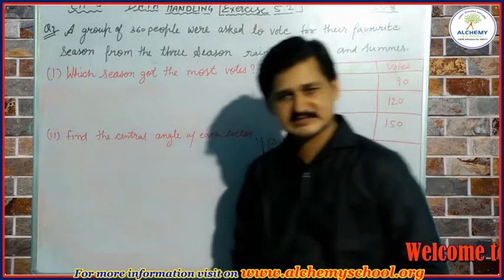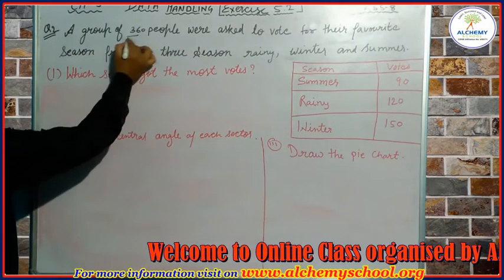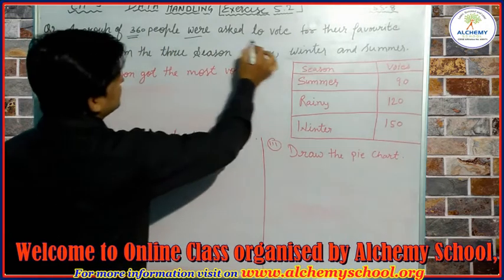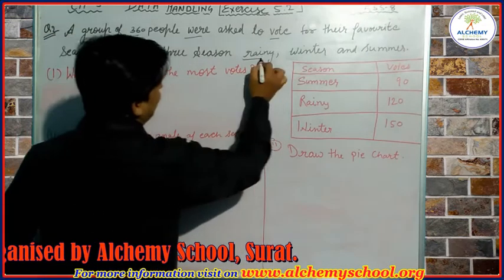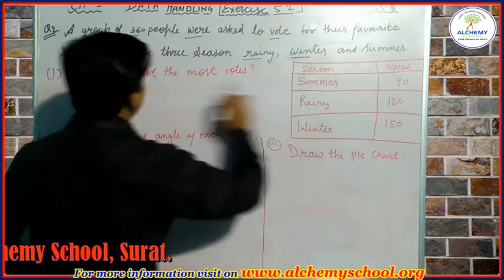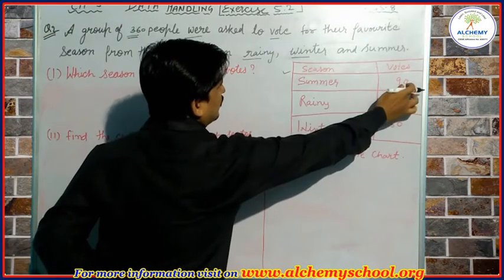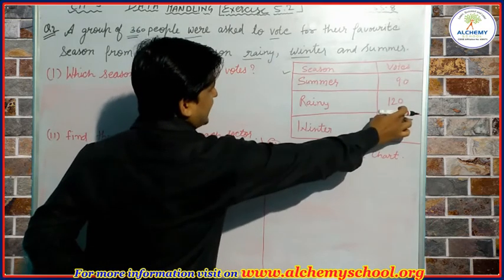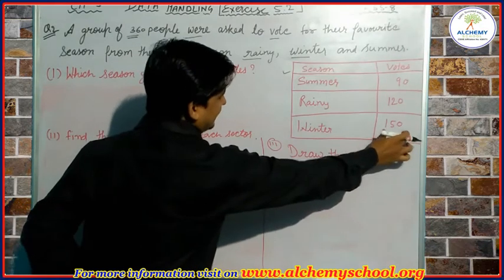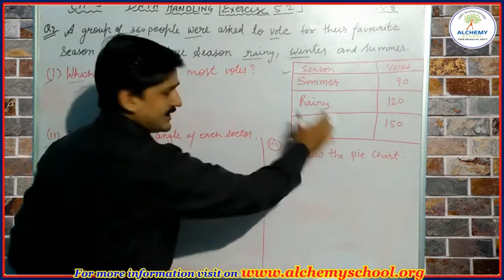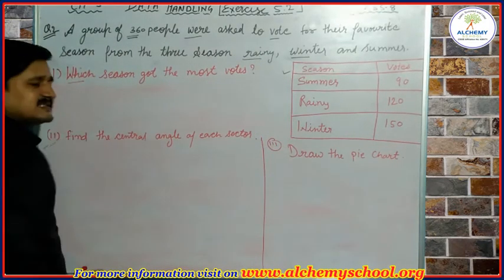So let's see what is given in question number 2. According to question number 2, a group of 360 people were asked to vote for their favorite season from the 3 seasons: rainy, winter and summer, and the results are represented with this table. 90 people voted for summer, 120 people voted for the rainy season, and 150 people voted for the winter season. On the basis of this given information, we have to find the answers for the given questions.